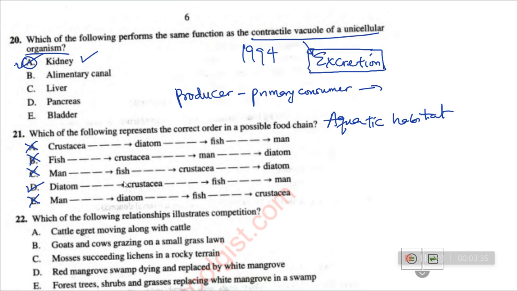After the crustacean feeds on it, fish can now feed on the crustacean. You yourself look at it. How can diatom, a very small microscopic plant, feed on man? That is wrong. How can crustacean feed on fish? Another thing you need to know is that in a food chain, the organisms at the start are small in size, though diatoms will be very large in number.